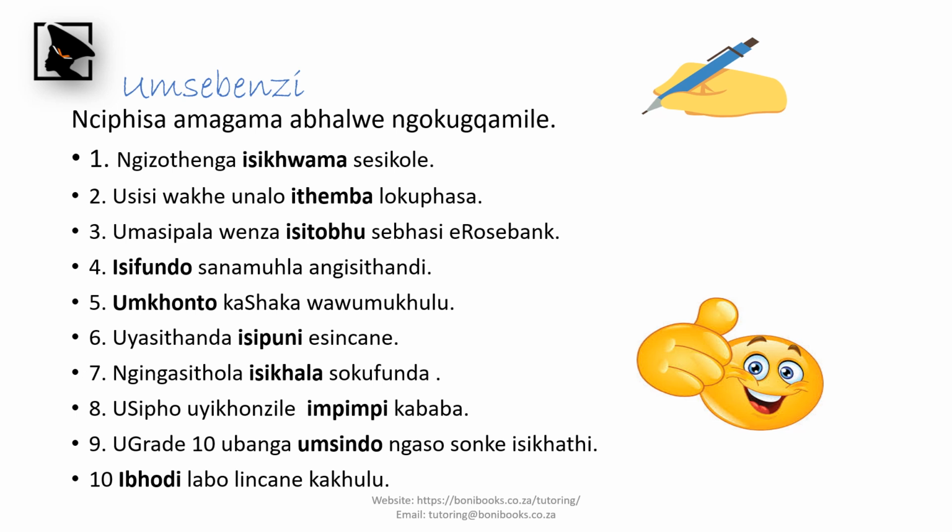Isifundo sanamuhla angisithandi. This is your sentence number 5. Isifundo. And the sentence number 6, umkhonto kashaka wawumkhulu. Uyasithanda isipuni esincane. Ngingasithola isikhala sokufunda. Isikhala. Usipho uyikhonzile impimpi kababa. Ubanga umsindo ngaso sonke isikhathi. Ibhodi labo lincane kakhulu.